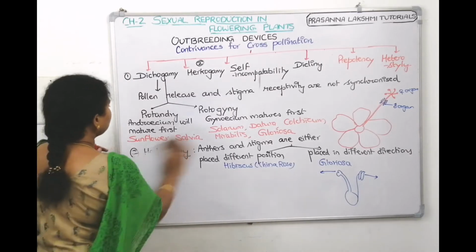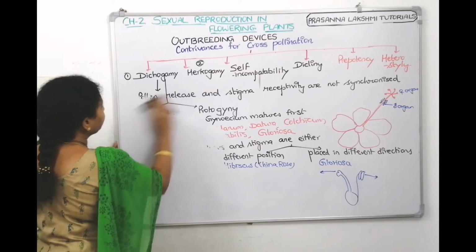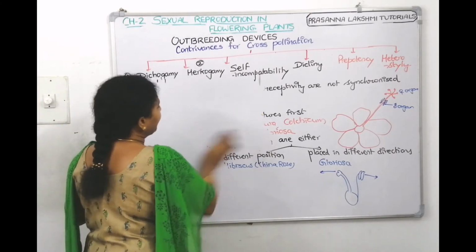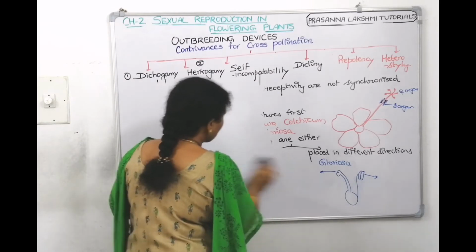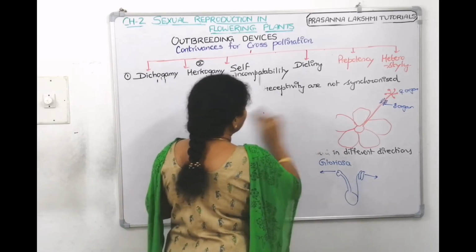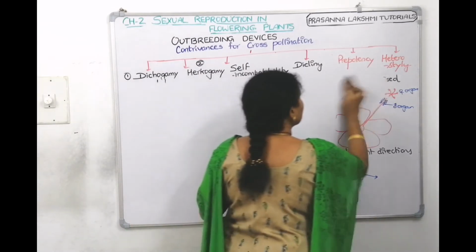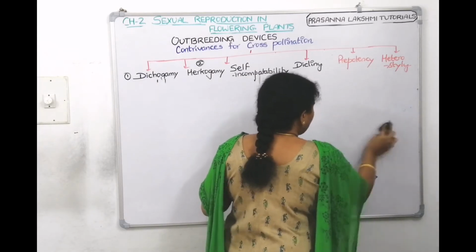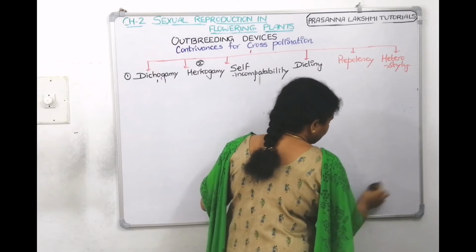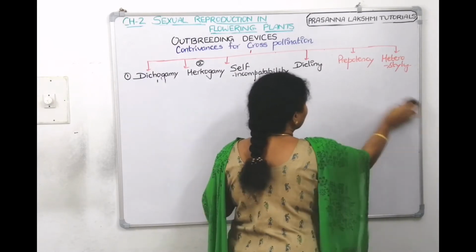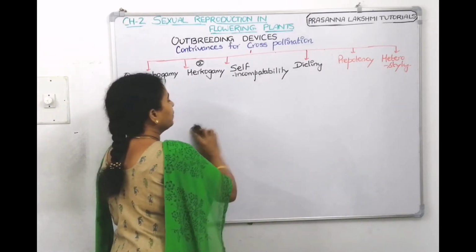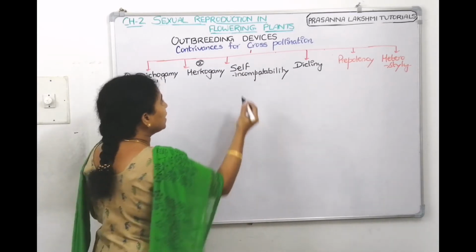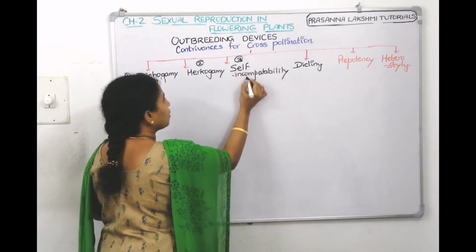Right? Now shall we talk about the third one? What is the third type of outbreeding device? It is self-incompatibility. You can also call it self-sterility. It means if pollen grains from the same flower land on the stigma, the stigma is not accepting them.